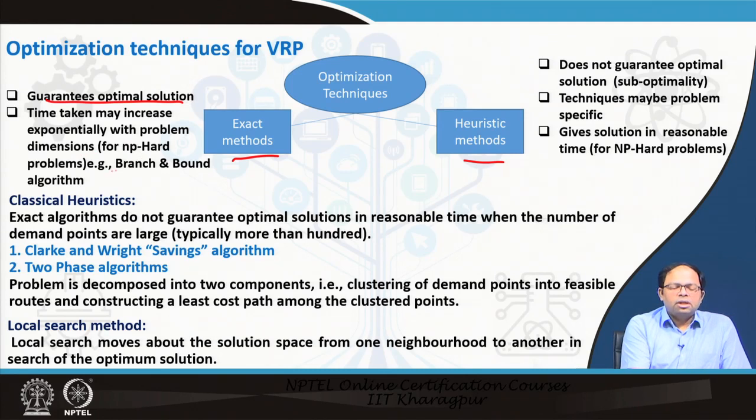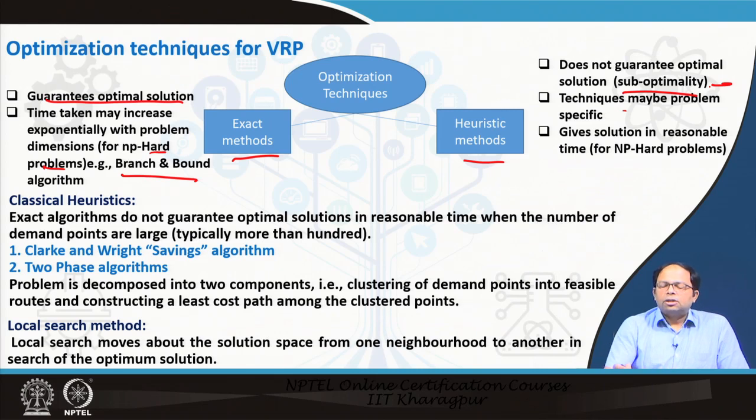For NP hard problems, like nonlinear programming, these are hard problems. For example, a branch and bound algorithm can look into all the different options and then give us the solution, but at the same time it takes a lot of time. Whereas heuristic methods do not guarantee an optimal solution, they guarantee a suboptimal solution which is near to optimal, but they reduce the total computation time by a huge margin because they adopt some strategies. So, the techniques may be problem specific and give a solution in reasonable time for NP hard problems.